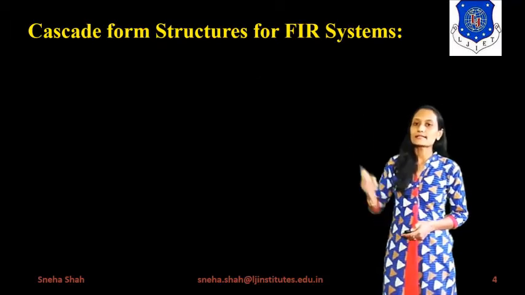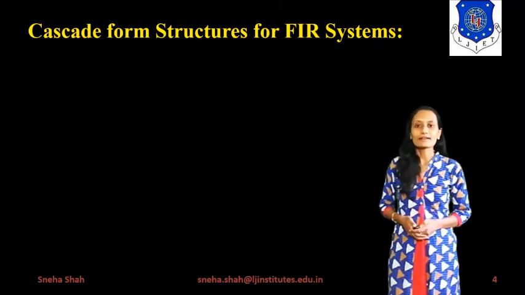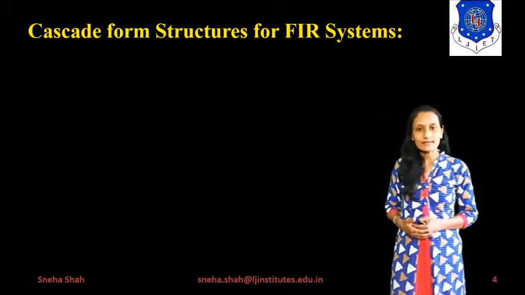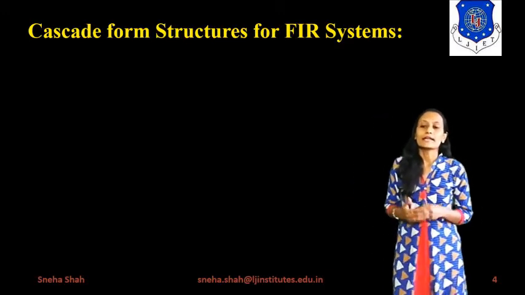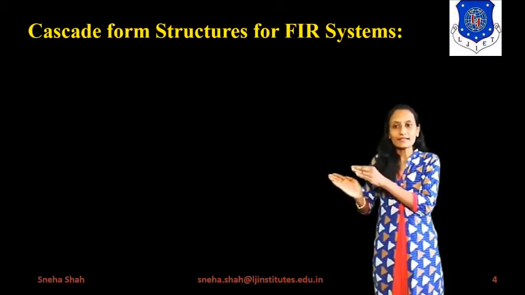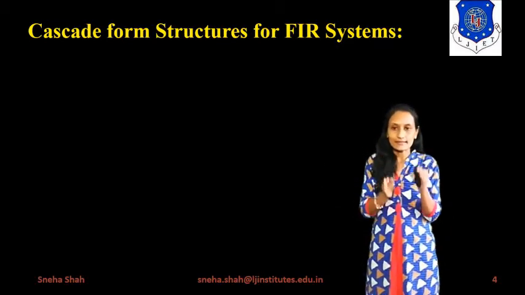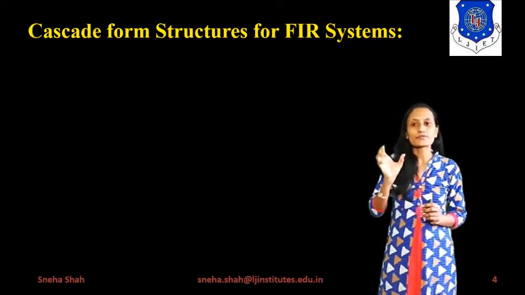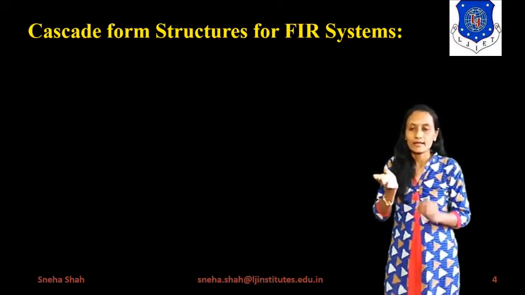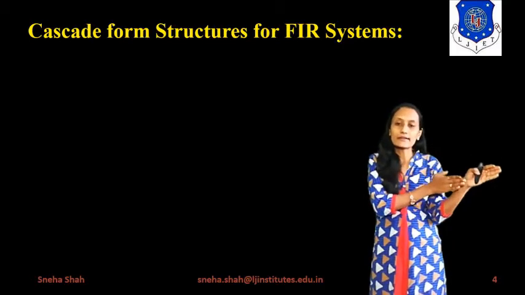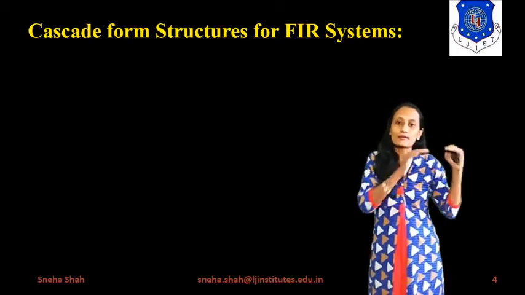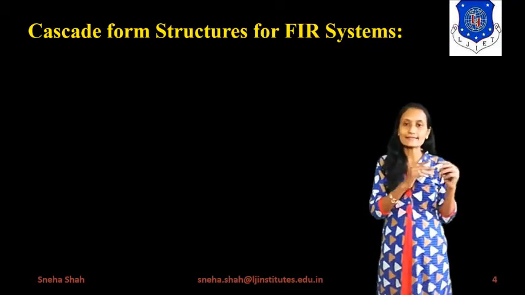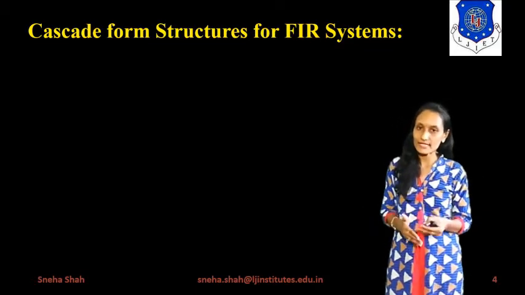Now the next topic is cascade form structures for FIR systems. If you want to derive the cascade form structure for an FIR system, how will we derive it? It will be derived as if we apply the input sequence to a system, it will give you some output. This system's impulse response will be considered as h1 of n. Now the output of it will be given to the second system. Then the output of it will be considered as the final output y of n. The second system's impulse response is, suppose, h2 of n.